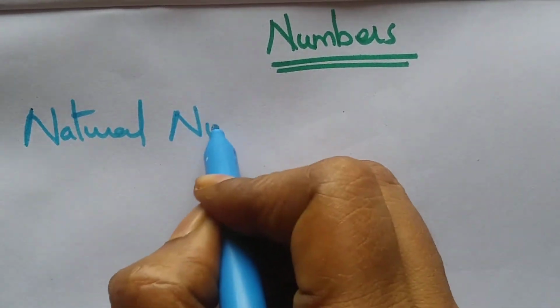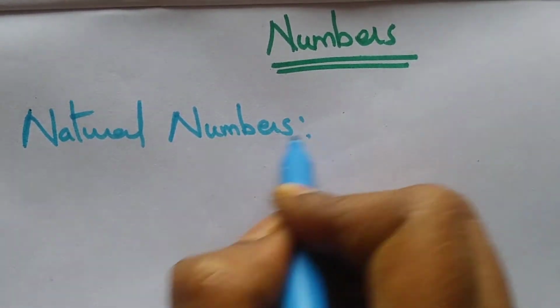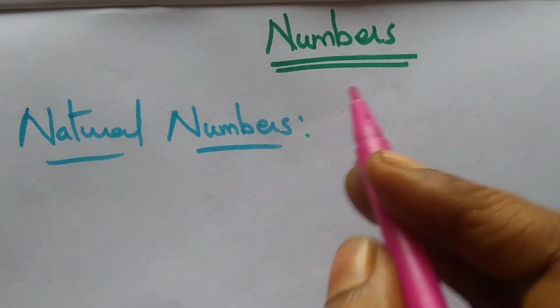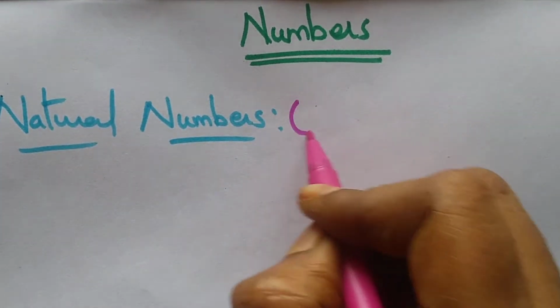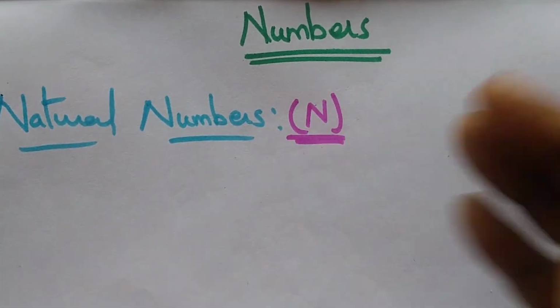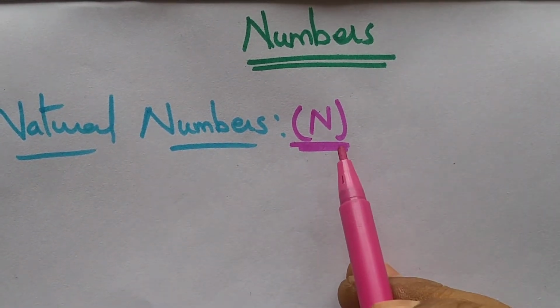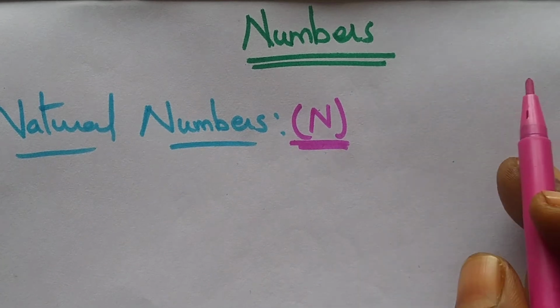Natural numbers. What are they? Natural numbers can be represented as a capital N. And what are all the natural numbers?